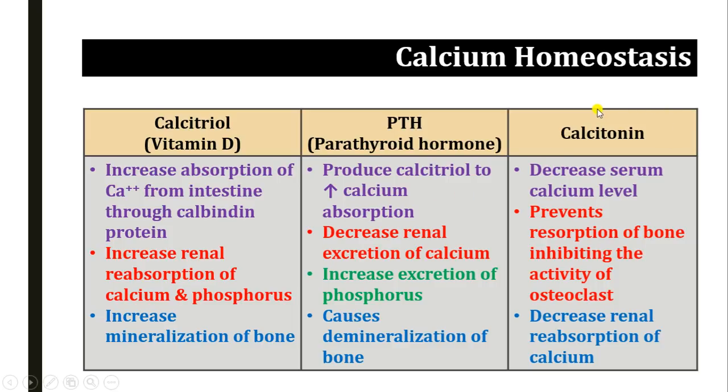The calcitonin, that is the third hormone, the third component of the calcium homeostasis, decreases the serum calcium level, while the other two increase the serum calcium level. Calcitonin prevents the resorption of bone by inhibiting the osteoclast activity. So it prevents the demineralization, and it also decreases the renal reabsorption of calcium, meaning it increases the calcium excretion through the urine whenever there is increased calcium in the blood.